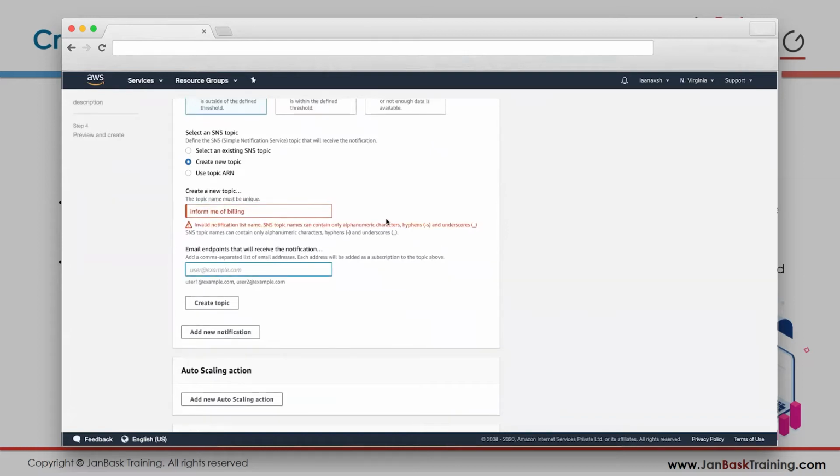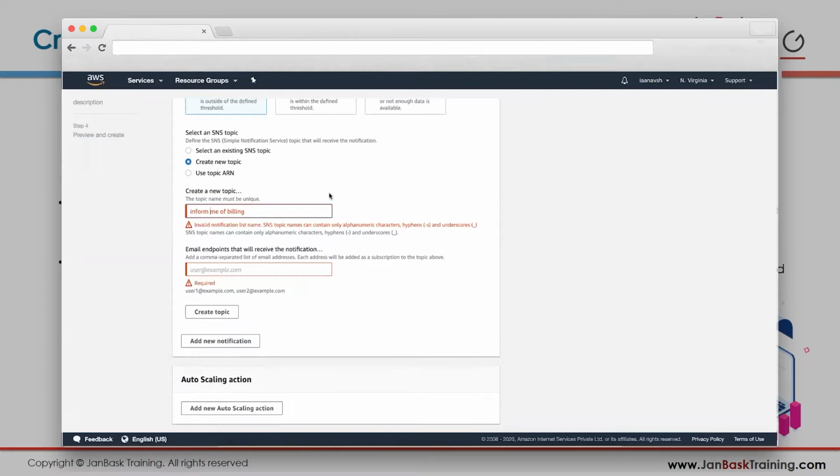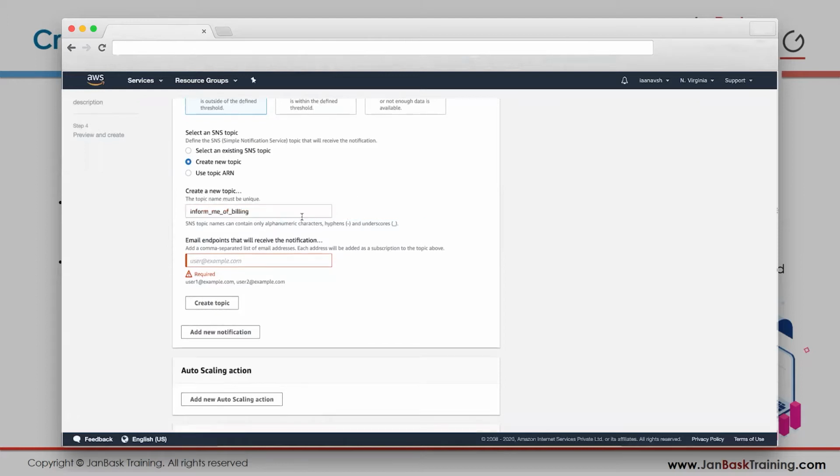It says invalid. Okay, I have to put underscores here. It is not allowing spaces. Inform_me_of_billing. So what is the email that you want this to be sent to? Your own email, so you get an email as soon as you cross $1.